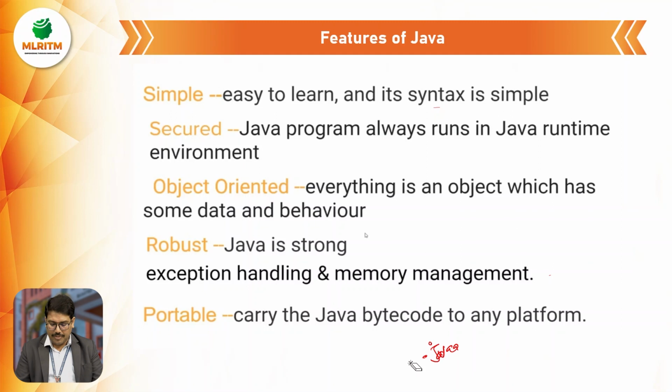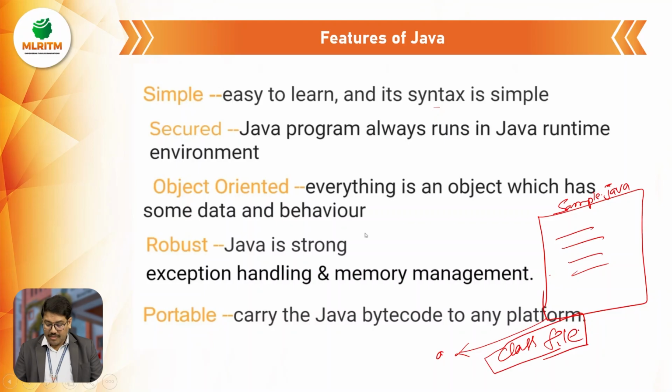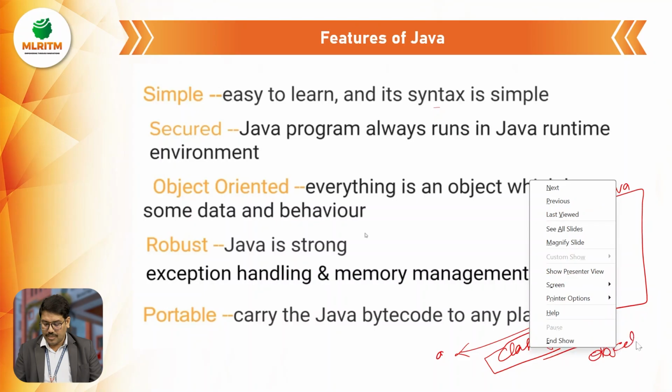So let me write, for example, I have a program. In this program, I'm writing some task, and I name this program sample.java. So this sample.java file, usually it is a class file. What is a class file? We'll see, don't worry. And this class file, I repeat, will be compiled using the compiler and converted into object bytecode.